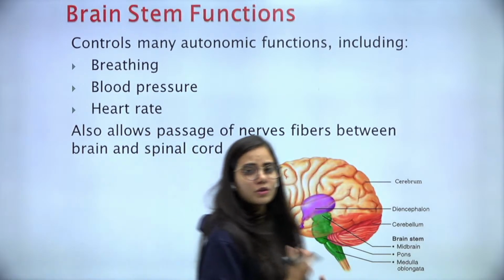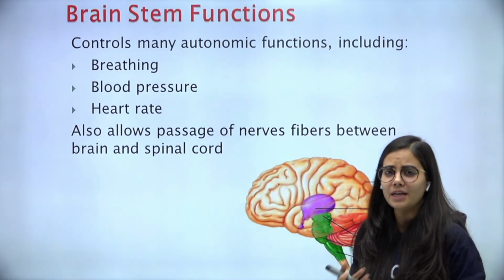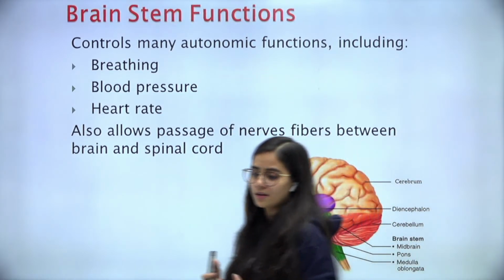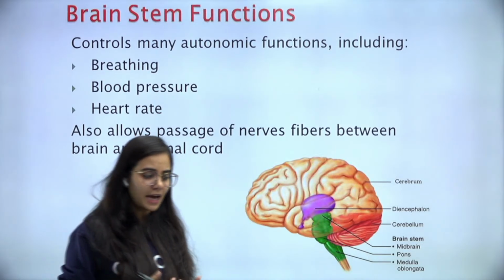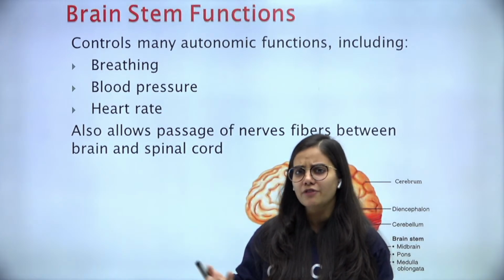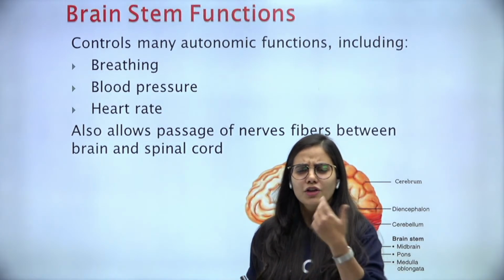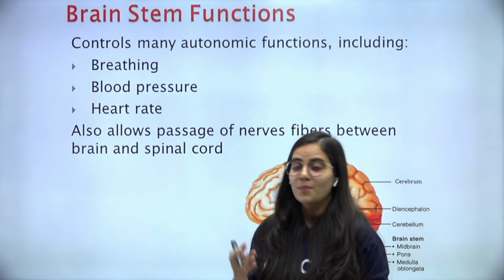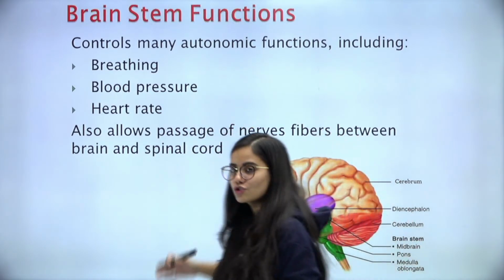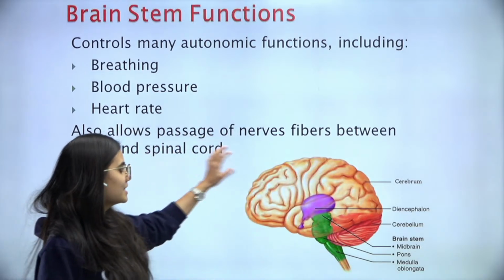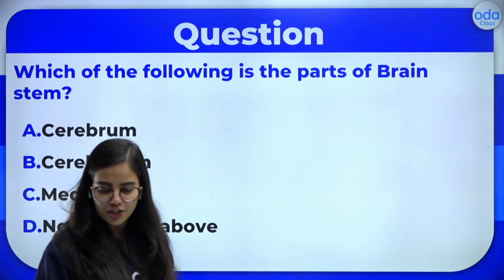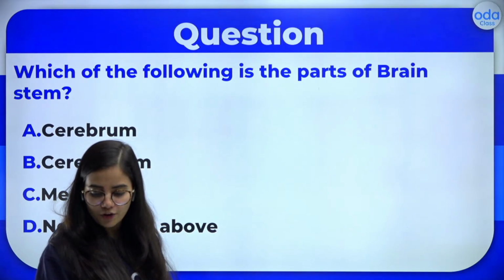So here, all those activities which are happening on their own, these are the autonomic functions, which sometimes we don't even think about. When you're learning something, when you're playing football, or when you're watching something, you don't pay attention to all these things. But at the same time, there is this brain stem who is going to take care of all these little things, right? So with that, I've got a question for you. Which of the following is a part of the brain stem?